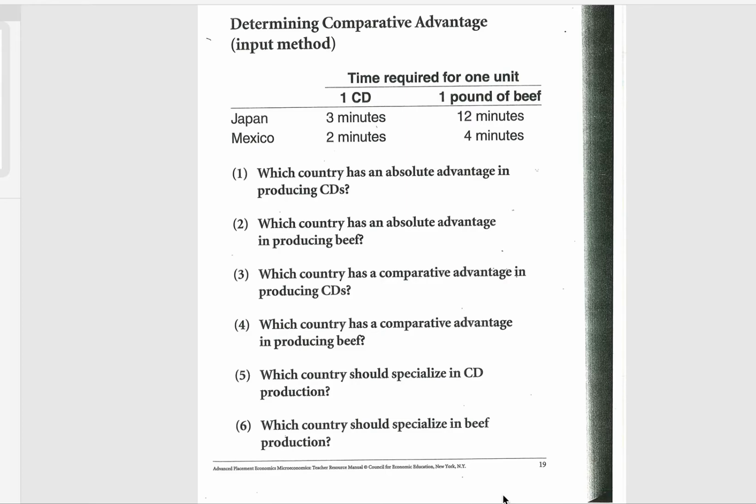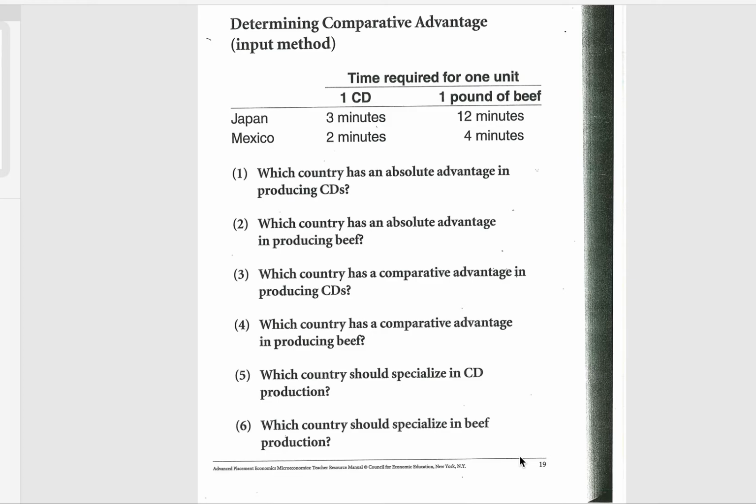Remember, other goes under. If we're looking at Japan and their production of CDs, the beef is the other, it goes under, so it's 3/12. And for Mexico, it's 2 over 4. So 3/12, 2/4.